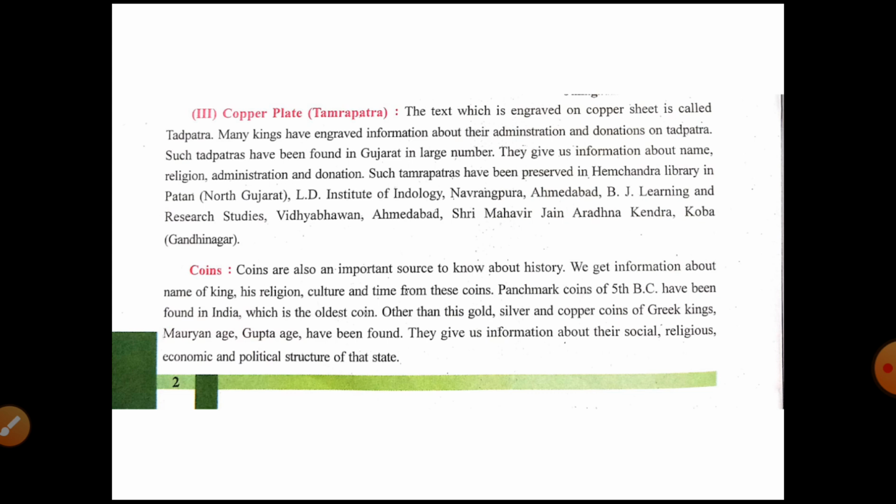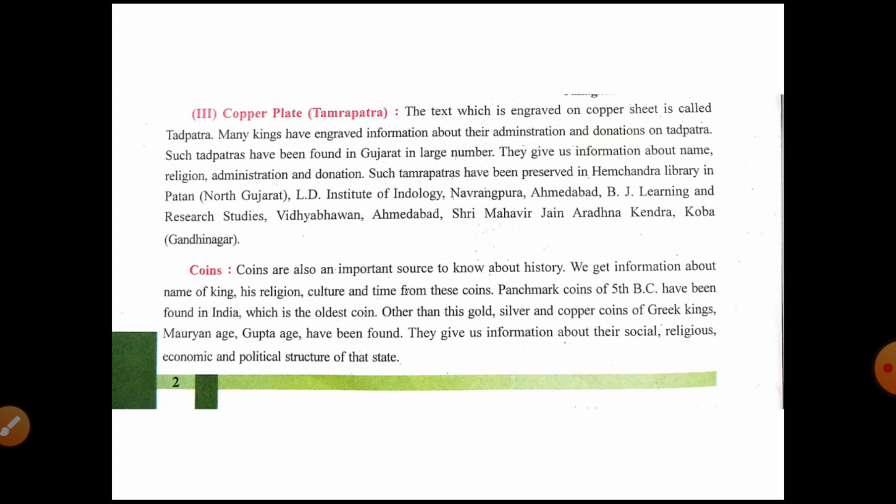Many kings have engraved information about their administration and donations on a Tamrapatra. So, whatever information the kings wanted to write, they engraved about their administration and donation on a Tamrapatra. Such Tamrapatras have been found in Gujarat in large numbers.